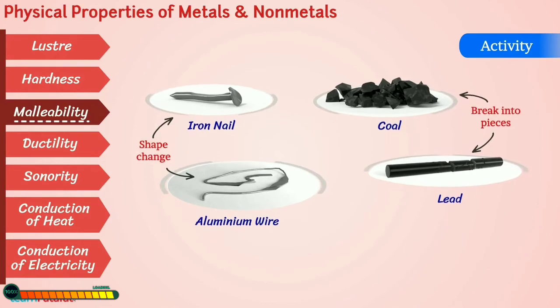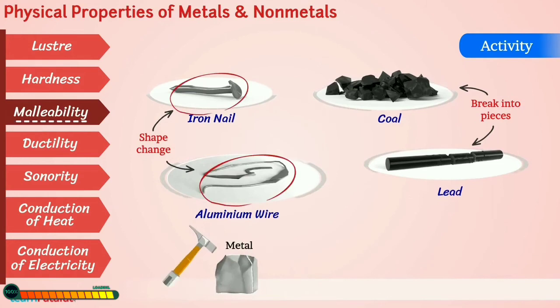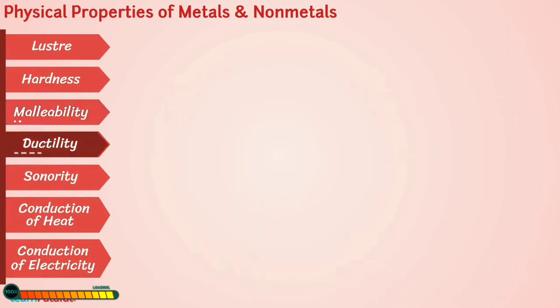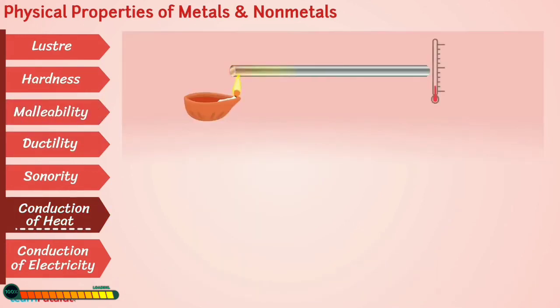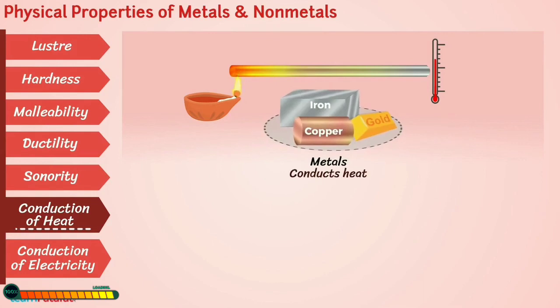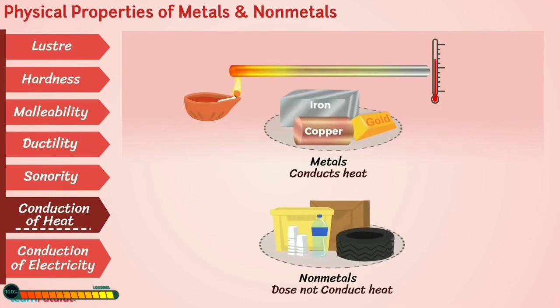Thus, we can say that metals, if beaten, will change their shape and form a sheet on beating. But non-metals only break into pieces. So this property of metal is known as malleability. So now it is clear to you. Next is conduction of heat. If we heat one end of a metal rod, then the temperature will increase. This proves that metals conduct heat, but non-metals do not conduct heat.